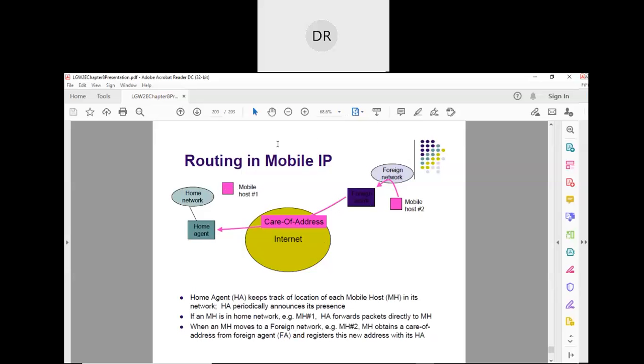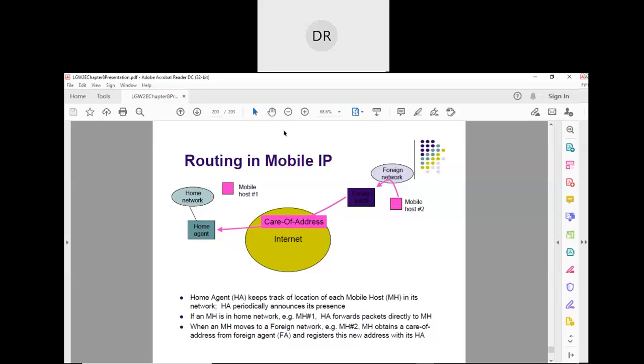Assume that there is one correspondent host who wants to communicate with this mobile host. He will send the request, and it comes to this home agent. This home agent has come to know through this foreign agent the present location of this mobile device. So it receives the request from the correspondent host and communicates with this mobile device using this foreign agent. Is it clear? So now the communication between this mobile device and the correspondent host continues. That is, a triangle is established.